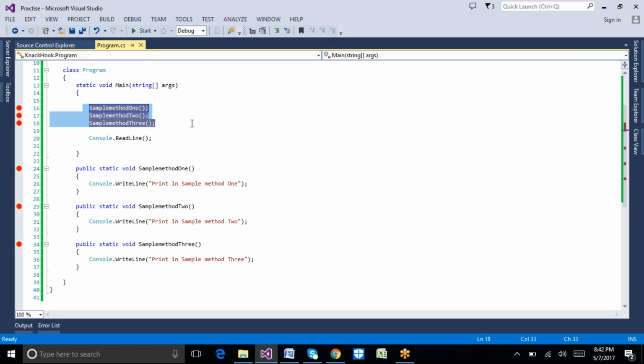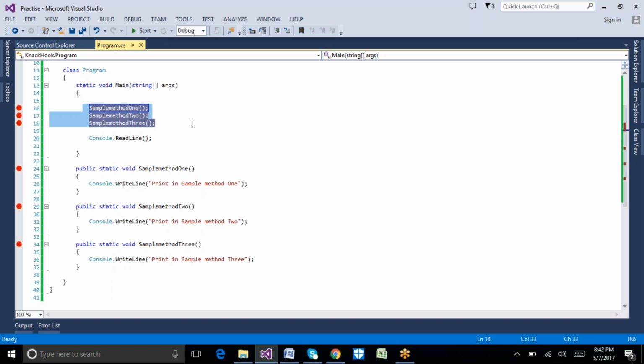Okay, this process is also called a synchronous method call. Synchronous method call execution is a step-by-step execution of methods. First method 1 will execute. Once it is complete, only then will method 2 execute. Once that is complete, then method 3 will execute. So this is called synchronous method call execution.